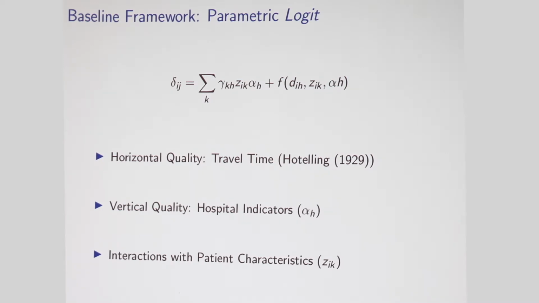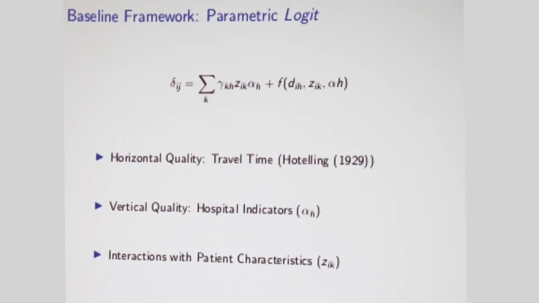And then finally, there are going to be interactions with patient characteristics. So we're going to have emergency versus non-emergency patients, or older versus younger patients, or labor and delivery versus cardiac patients. Somebody going in for labor and delivery is going to have very different preferences than someone going in because they have a heart attack. The model is going to allow all of that through this deterministic linear type structure. And all the econometric models are some version of this type of structure.